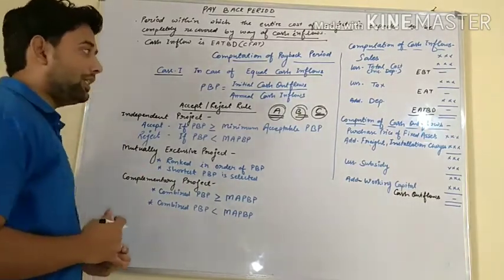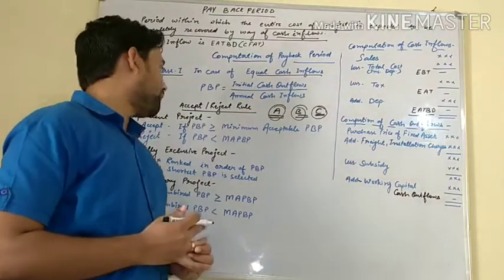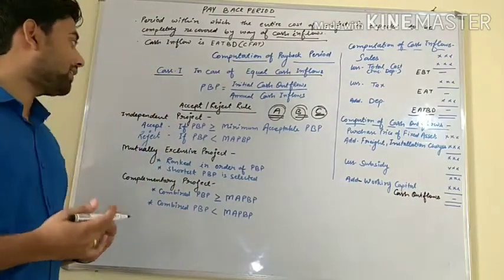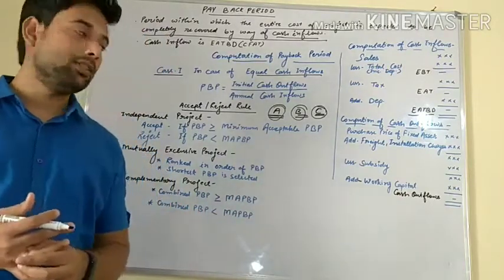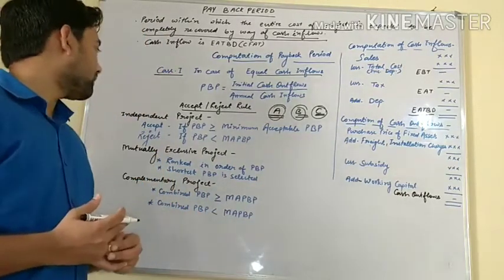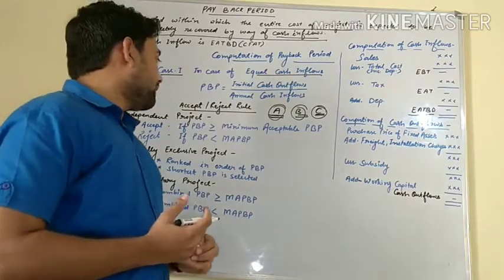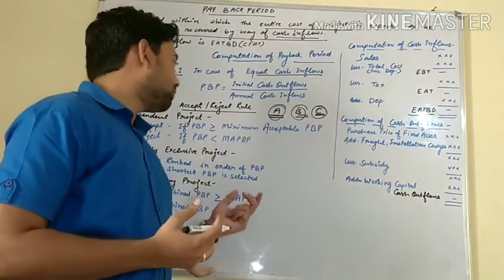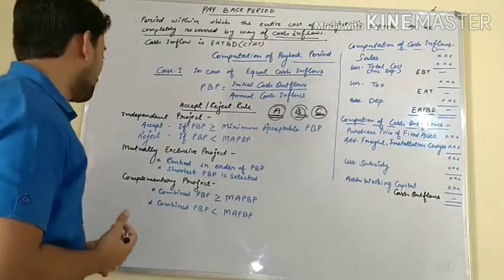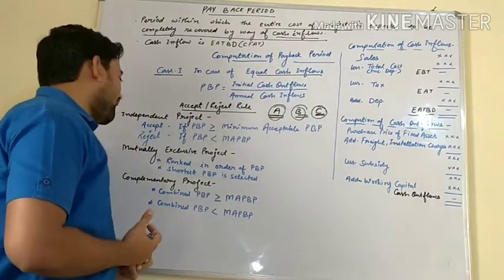If your PBP, payback period, is greater than or equal to the minimum acceptable payback period, then you will accept your project. If your payback period is less than the minimum acceptable payback period, you will reject the project. Okay, let's see mutually exclusive projects.